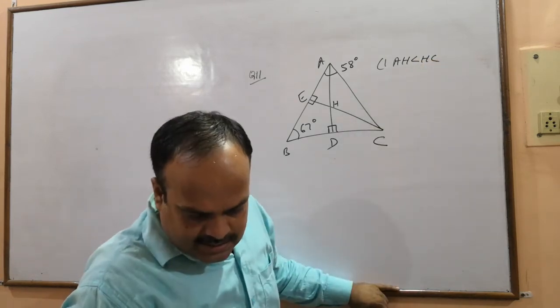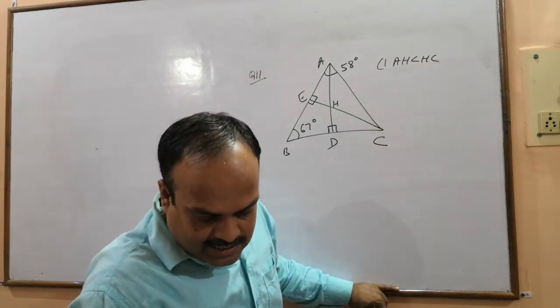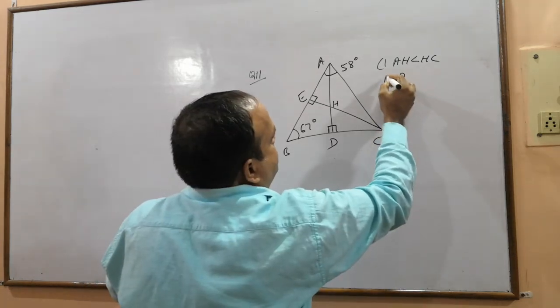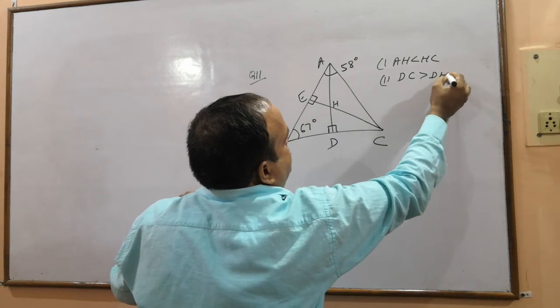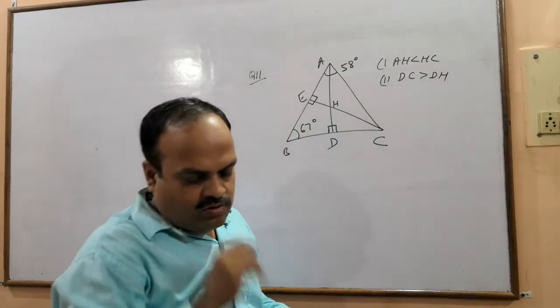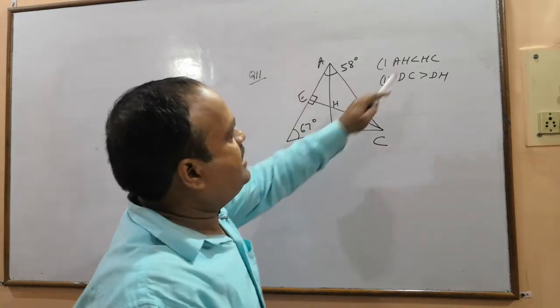Second, DC is greater than DH. DC greater than DH, no problem. चलिए पहले इसको प्रूफ करते हैं.